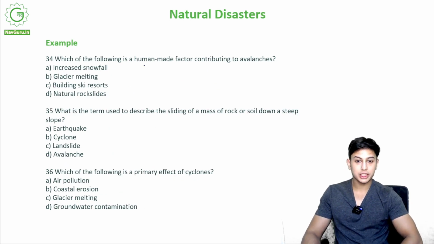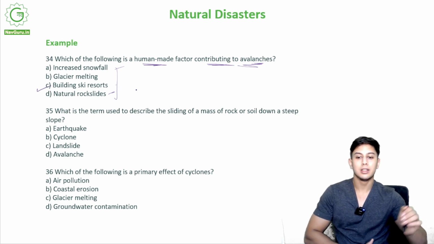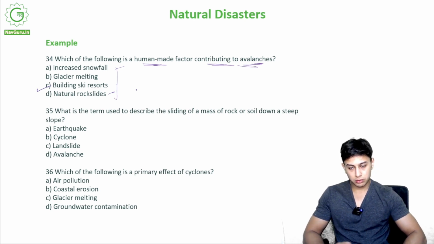Which of the following is a human-made factor contributing to avalanches? Is it increased snowfall? Is it glacial melting? Is it building ski resorts? Is it natural rock slides? So what is a human-made factor contributing to avalanches? The correct option is C, building ski resorts. If you build something like a ski resort at the top of a hill, it will cause more and more snow to fall down.